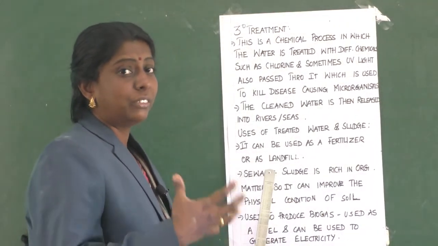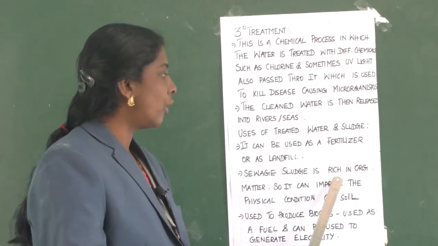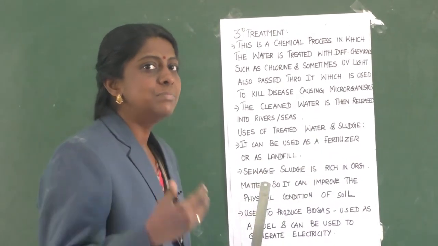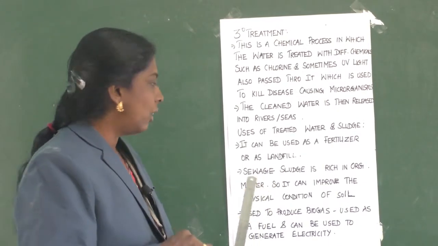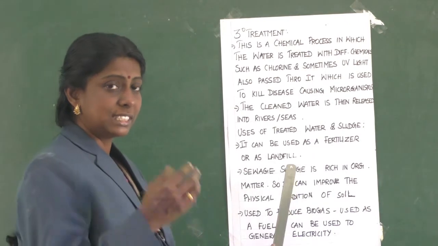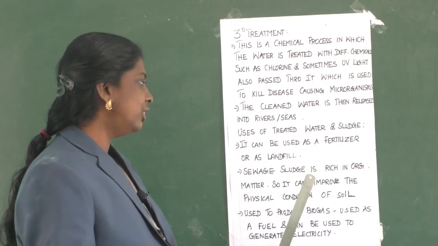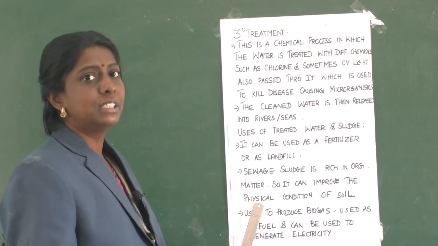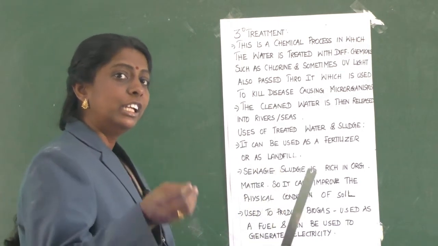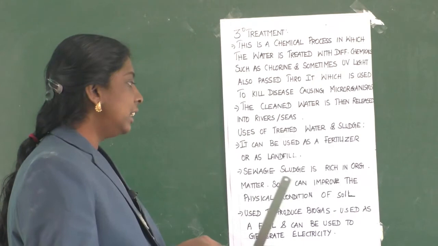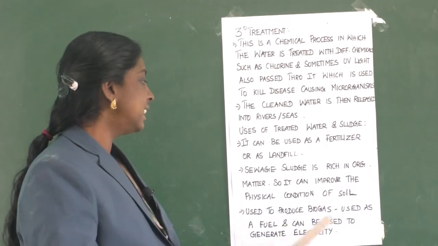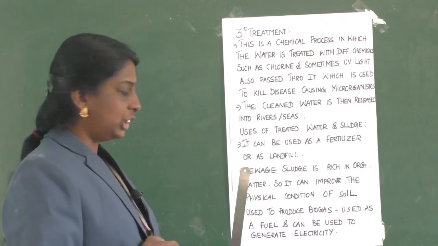So, this treated water we can use either as a fertilizer or as a landfill. Then sewage sludge, the organic waste, is rich in organic matter, so the physical condition or the fertility of the soil is increased by mixing it with sewage sludge.